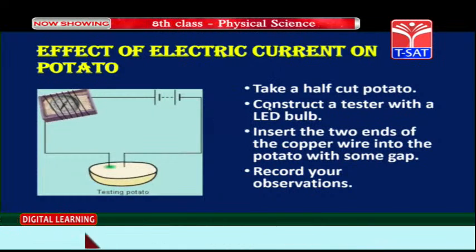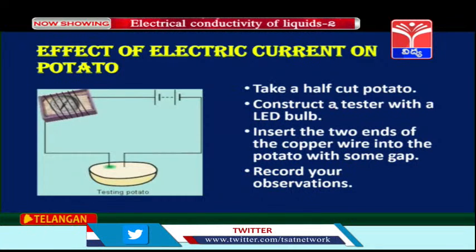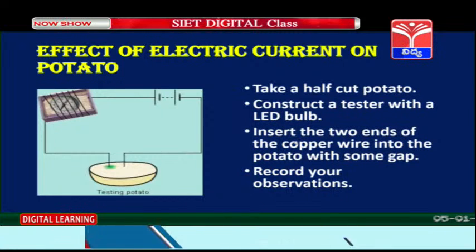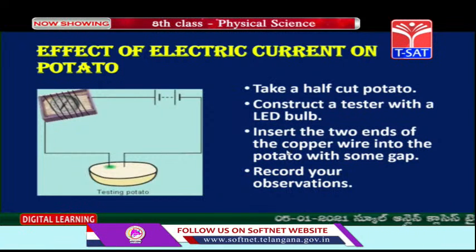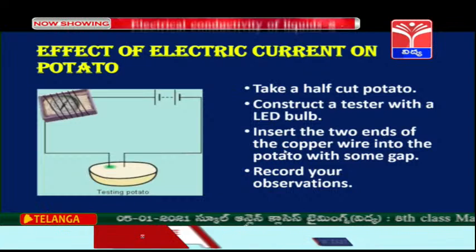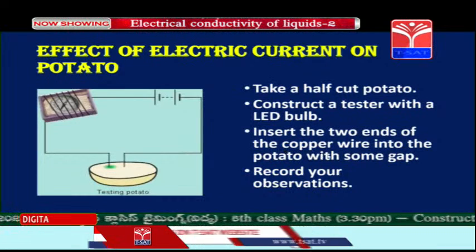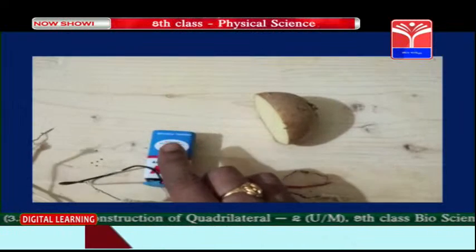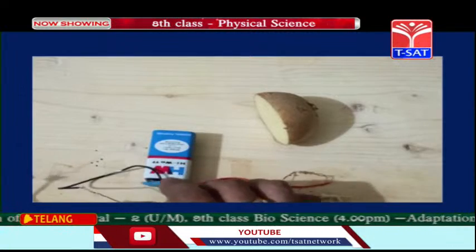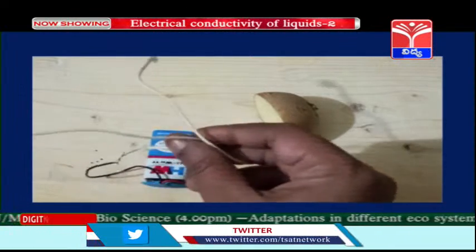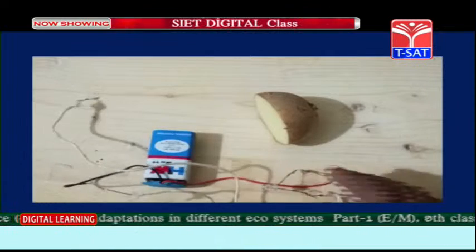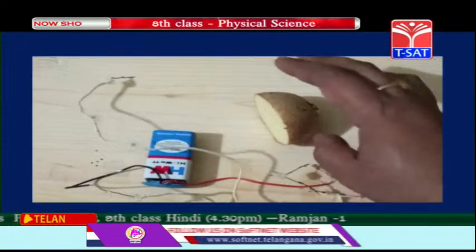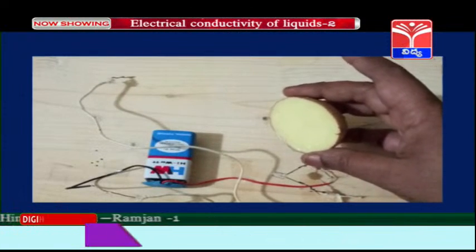So for this, what are the steps we have to do? Take a half cut potato, construct a tester with LED bulb and insert the two ends of the copper wire into the potato with some gap and record your observation. Children, now let us see this activity. Yes children, for this we need a battery, some connecting wires, an LED bulb and a half cut potato.